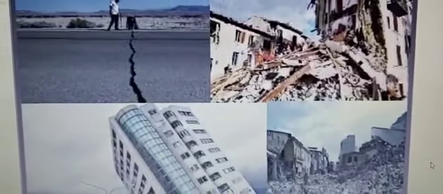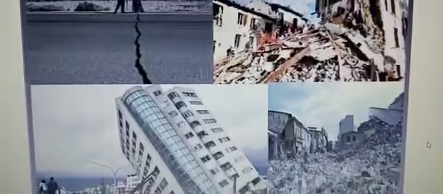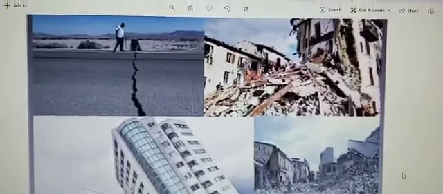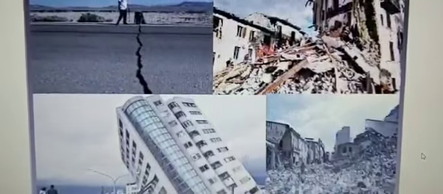Children, we have already completed chapter 7, volcanoes. Today we will start with chapter 8, that is earthquake, from your geography book. Children, first of all, I would like to tell you what an earthquake is. An earthquake is a sudden movement of the earth's tectonic plate resulting in shaking of the ground.